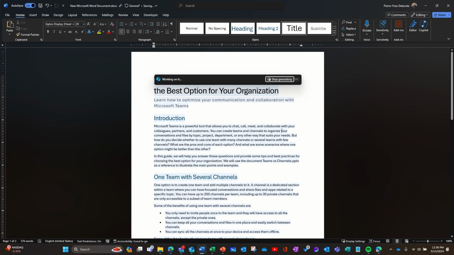You can create Teams channels to organize your conversation and files by topic, project, department. That's not in my deck actually. Or any other way that suits your needs. But how do you decide whether to use teams with many channels or several teams with few channels? That's coming from my prompt. What are the pros and cons of each option? That's coming from one of my slides. And what are some scenarios where one option might be better than the other? That's also coming from my slide. In this guide, we will help you answer this question. So it's pretty well framed.